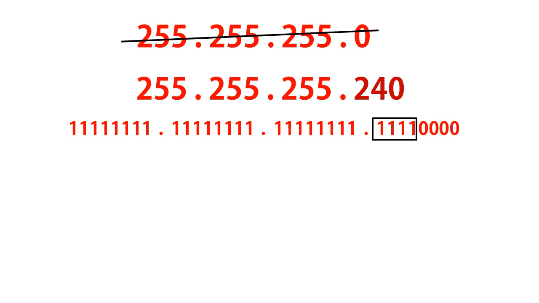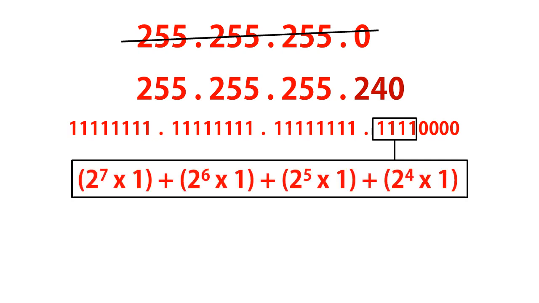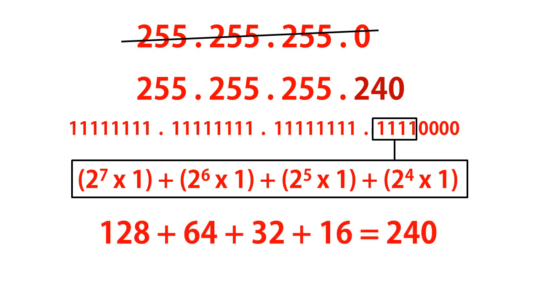We can see how it is calculated. The calculation will start from the left side. 2 to the power 7 into 1 plus 2 to the power 6 into 1 plus 2 to the power 5 into 1 plus 2 to the power 4 into 1. Therefore 128 plus 64 plus 32 plus 16 equals 240.